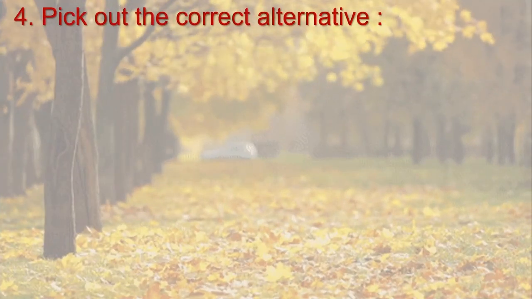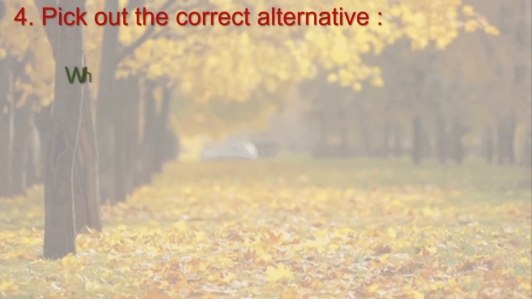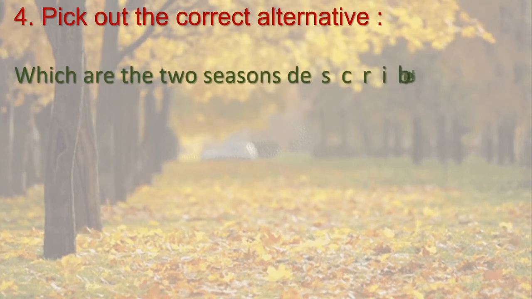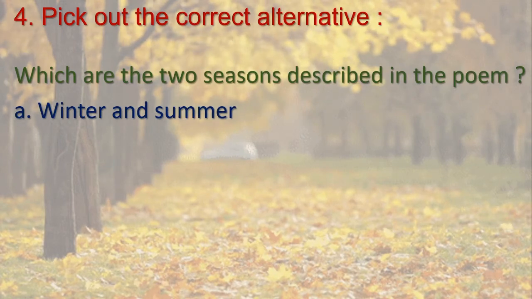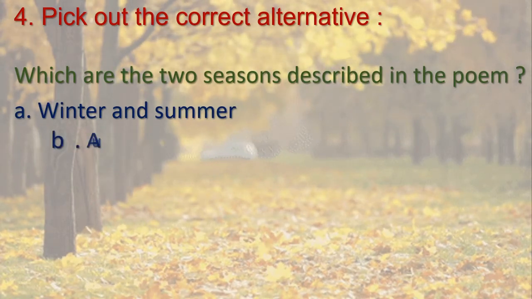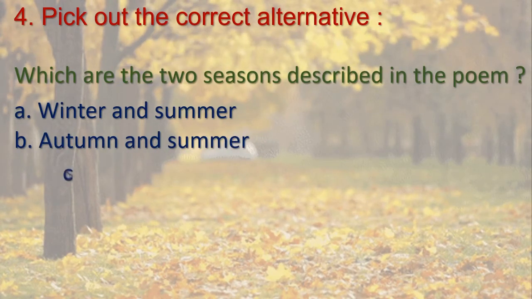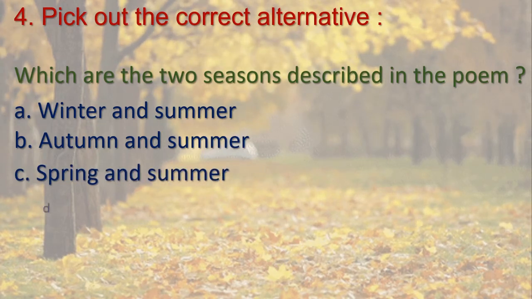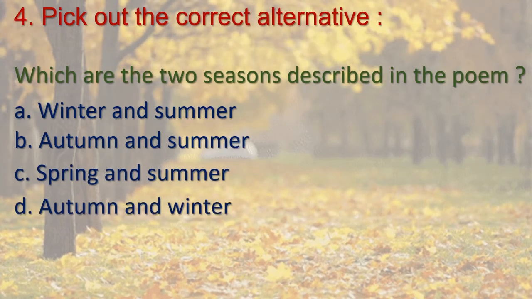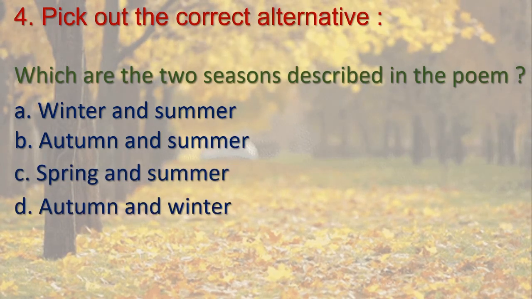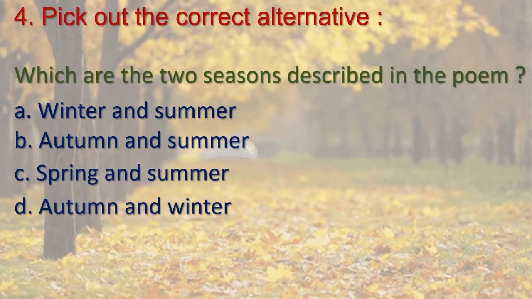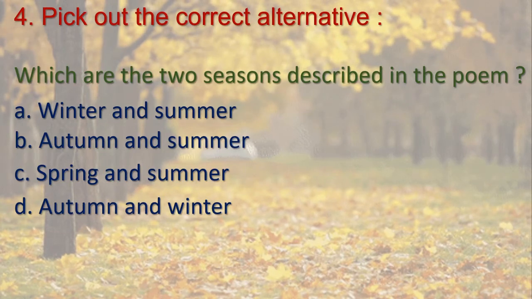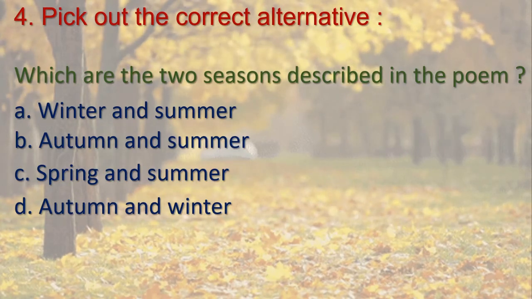Next one, pick out the correct alternative. Here one question is there and three options are given. Okay, we have to choose the right one. Which are the two seasons described in the poem? Yes, we have gone through this poem. We know that two seasons are described in this poem.